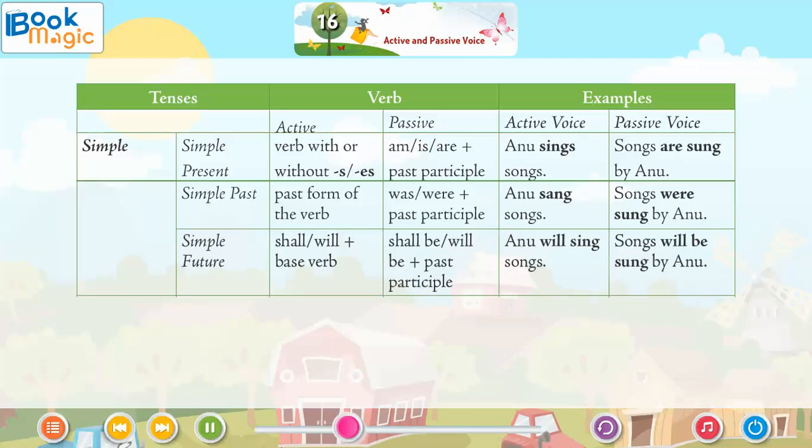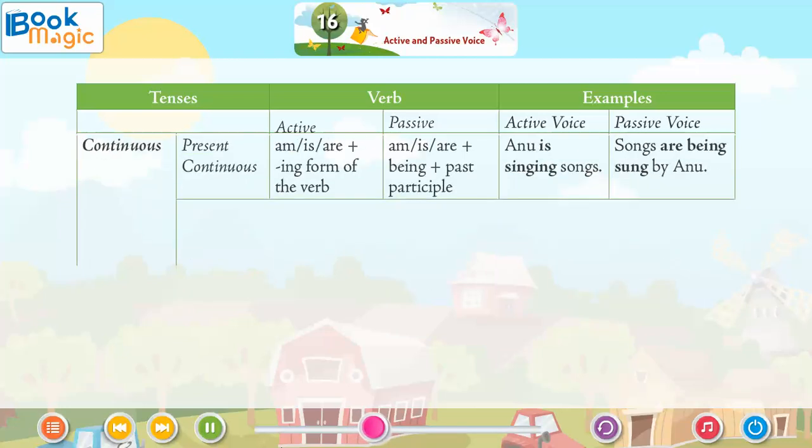Simple future. Shall or will plus base verb. Shall be or will be plus past participle. Anu will sing songs. Songs will be sung by Anu. Continuous. Present continuous. Am, is, are plus ing form of the verb. Am, is, are plus being plus past participle. Anu is singing songs. Songs are being sung by Anu.